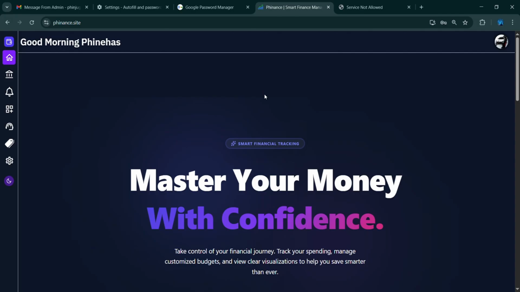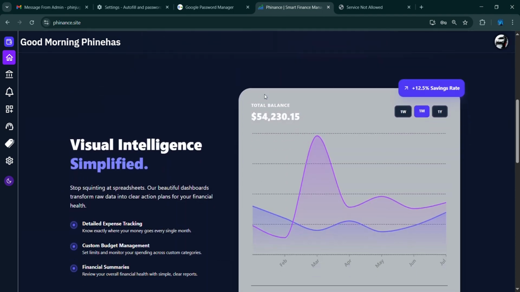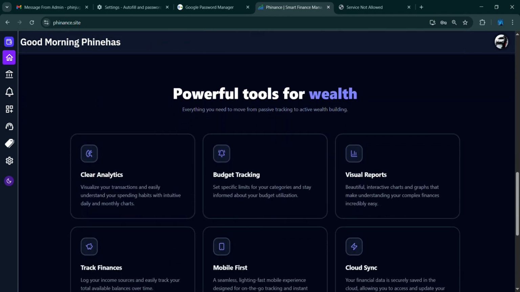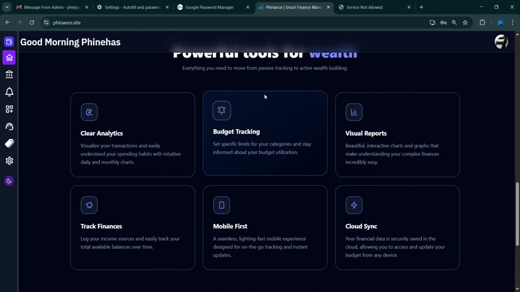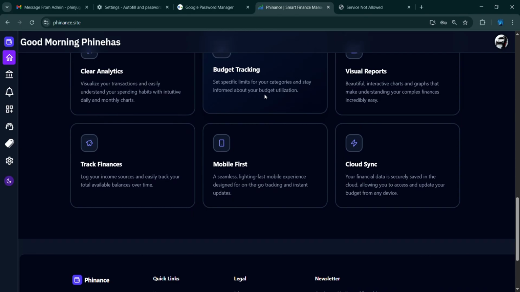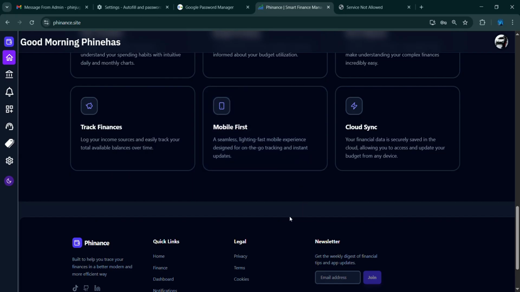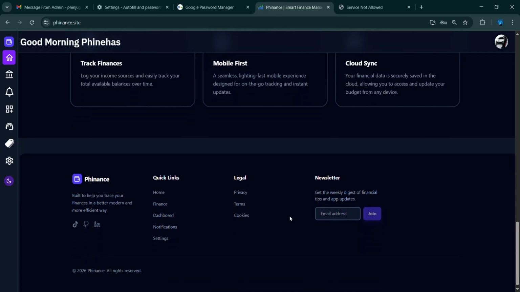So this is the home page, the landing page. Let me take you through it slowly. These are some of the features that are there. Mobile first, meaning you can use your mobile phone. It's a PWA, meaning you can install this app on your mobile phone, and also log your expenses when you're offline. But that is a premium feature, so you can only do that when you're subscribed.